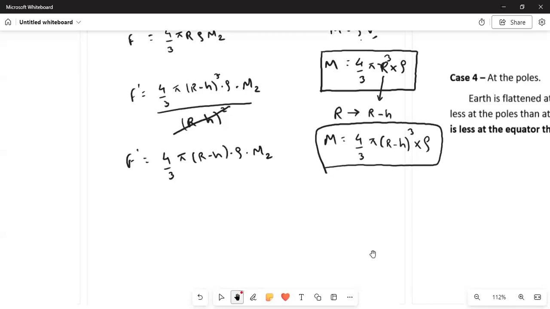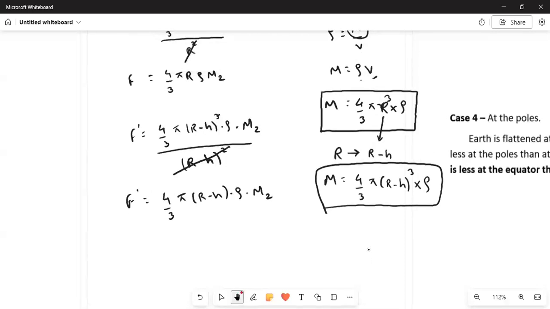Right? And now from this, if we divide this F with F dash, if we divide these two equations, so what do we get?